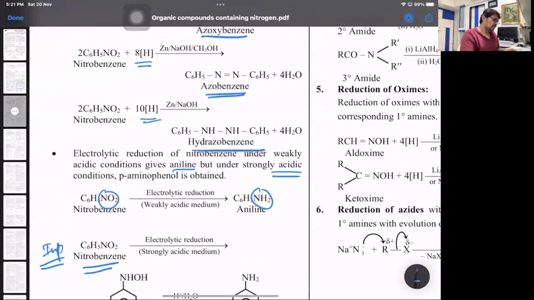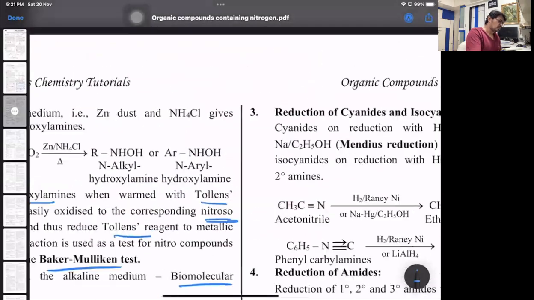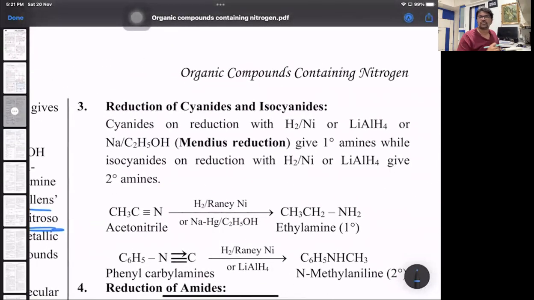That's one. Then in this extra, whatever is important, I'll tell you that you have to go through. Next one, very important reaction. Mendius reduction, one of the best reductions. Remember, there are 3 reduction reactions: reduction of cyanides, reduction of nitroalkanes, reduction of oximes. Out of the 3, Mendius reduction is the best reduction method. Why? Because it's only in Mendius reduction we say that there are no byproducts. So the amine formed is going to be pure and the carbon chain increases by 1.